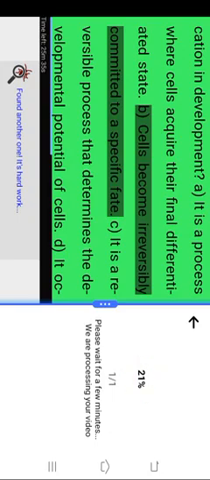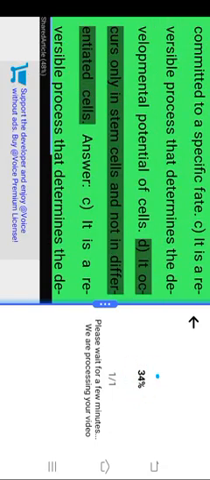Previous year questions. CSIR NET JRF 2018. Which of the following is true for specification in development? A. It is a process where cells acquire their final differentiated state. B. Cells become irreversibly committed to a specific fate. C. It is a reversible process that determines the developmental potential of cells. D. It occurs only in stem cells and not in differentiated cells. Answer. C. It is a reversible process that determines the developmental potential of cells.